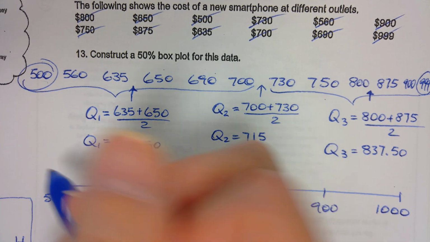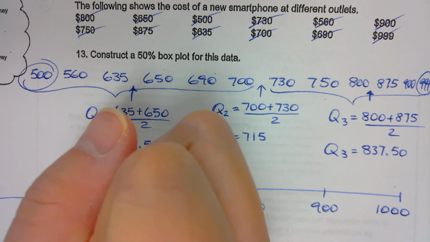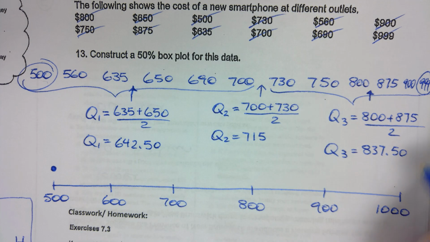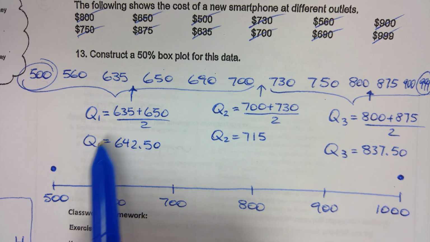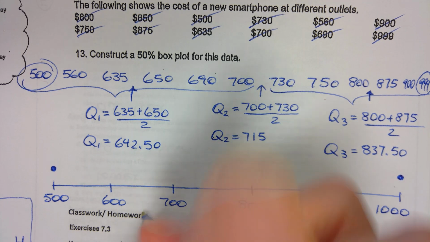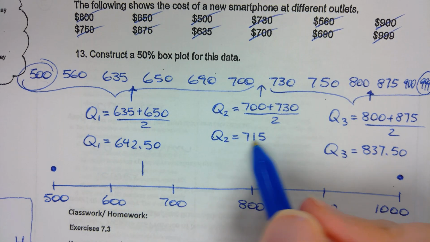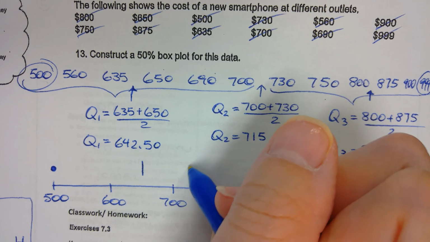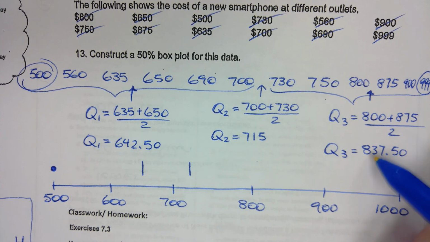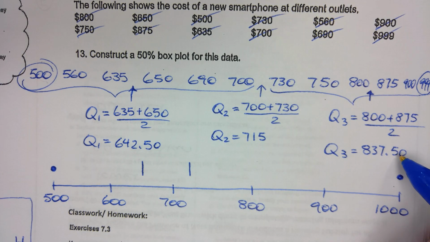Okay. So I'm gonna put a dot on my lowest. I'm gonna put a dot on the highest because it's 999, so about 1,000. Okay. Q1 642.50. I'm gonna draw a line. Q2 715. I'm gonna draw a line. And then Q3 837.50.